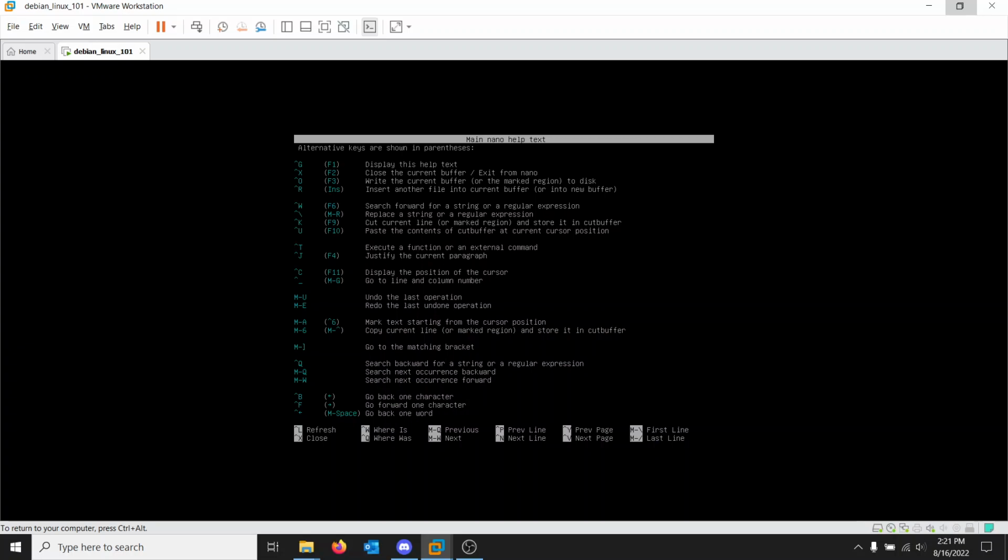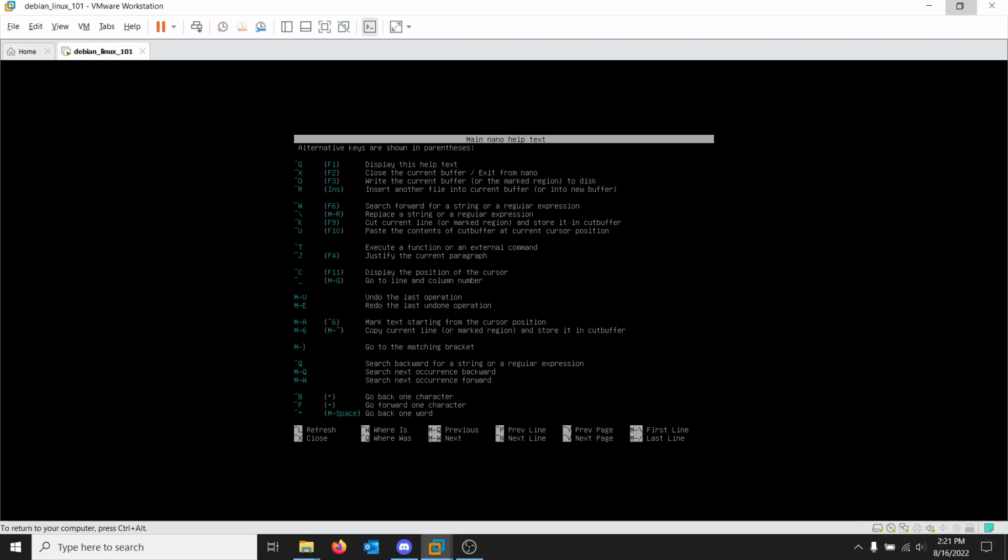Okay, well, to save, we have two options. One is just a save. One is, I guess, essentially a save and quit. We can do the control key and X. That'll close the current buffer and start the process of exiting Nano.